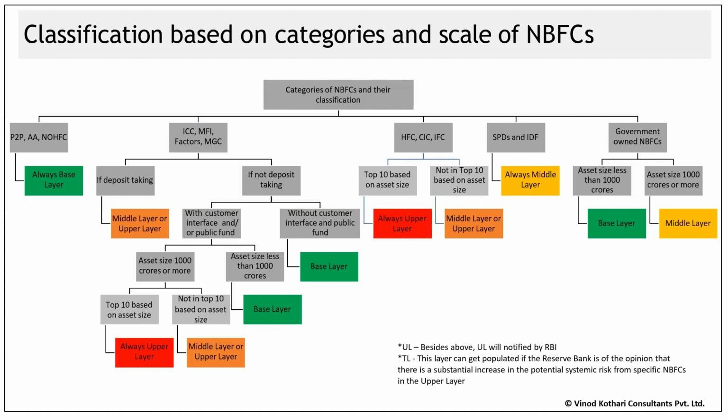Of course, if you are a specific entity like a housing finance company, you have a separate master direction. If you are an ICC or a CIC, you have a different master direction that you need to comply with. P2P and AA also have their own separate sets of guidelines. So by today's session, I think you must be very clear that if given a balance sheet and an annual report of an NBFC, you can at least determine which master direction or which circular would be applicable to them.